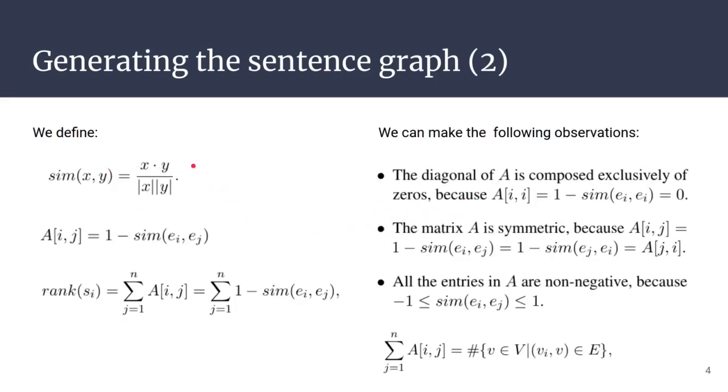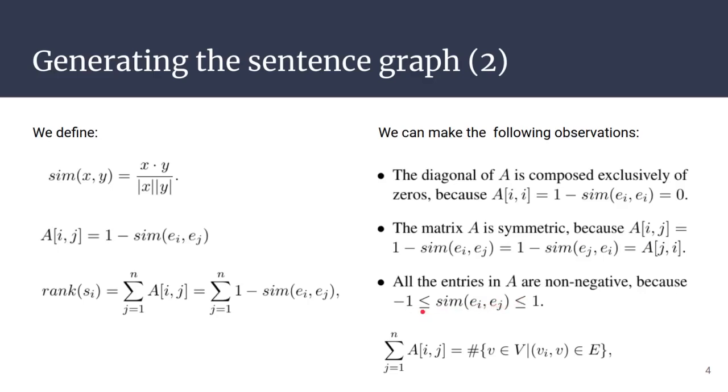So here we have the formal definitions: cosine similarity, the weight of the edges, and the ranking is simply the sum over the rows or the columns, if you want, of this matrix here. And we can see that this matrix has a diagonal composed exclusively of zeros. It's also symmetric because the cosine similarity is symmetric, and it's also non-negative because cosine similarity lies between -1 and 1.